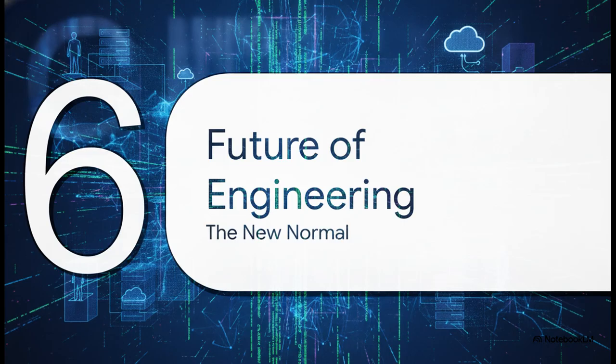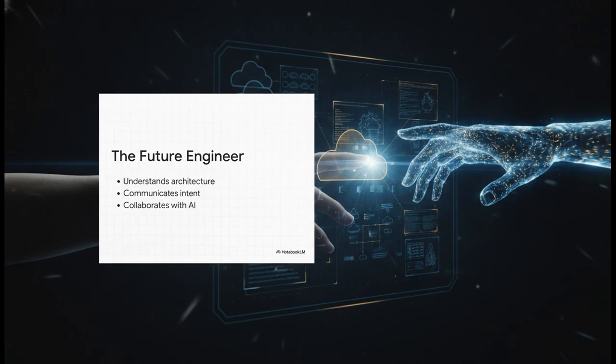Section 6, the future of engineering, the new normal. Here is exactly how you thrive in this new era. The future engineer doesn't memorize syntax. Instead, they understand architecture deeply. Your value shifts toward how clearly you can communicate your intent. You're going to have to collaborate effectively with AI, basically treating it like a brilliant, incredibly fast but junior developer. And most importantly, you are the one who ensures quality, security, and compliance.